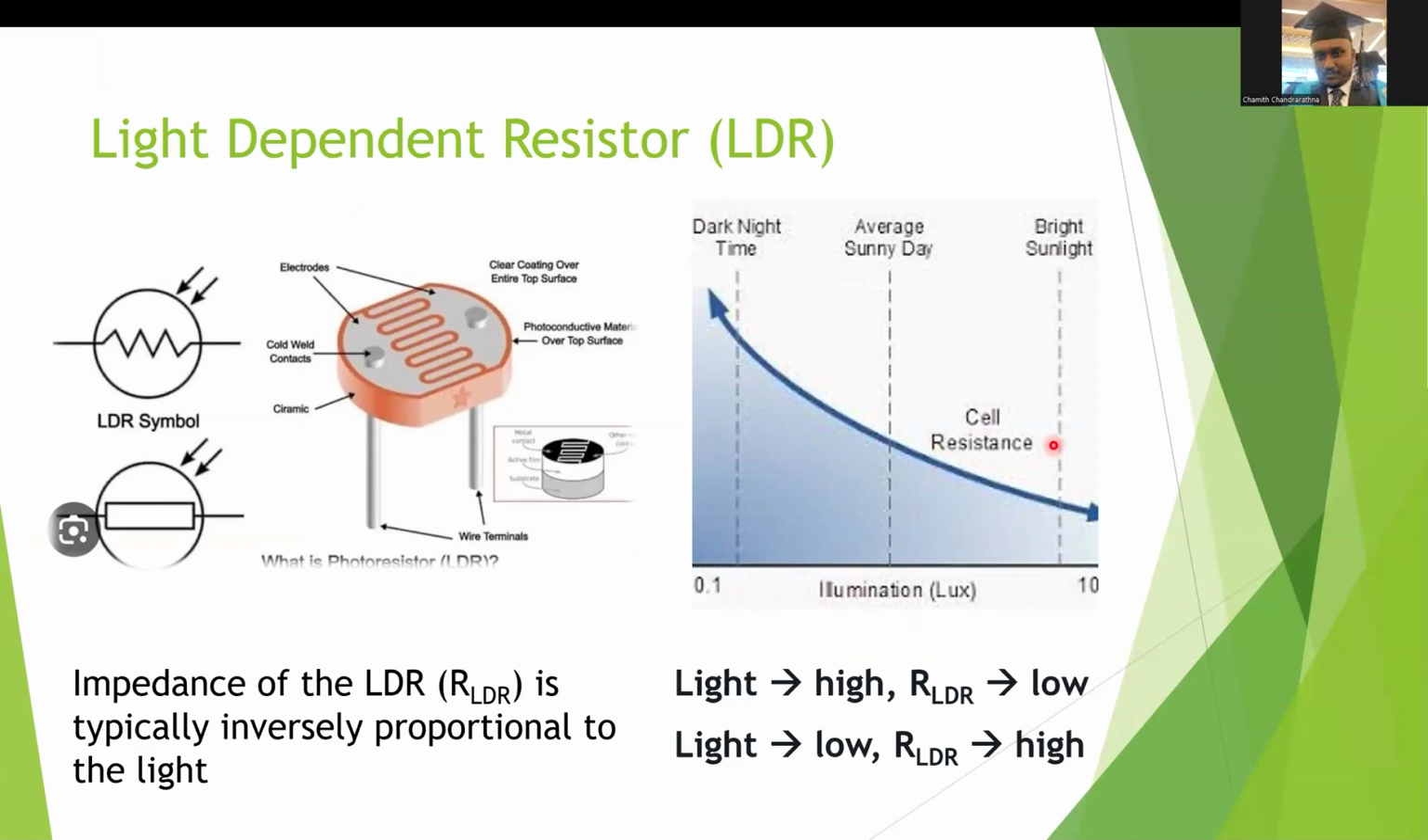We can clearly see that when the light goes high, the impedance of the LDR goes down. When the light goes down, the impedance of the LDR goes high. The conclusion is that the impedance of the LDR is typically inversely proportional to the light. For easy understanding, we can say: light goes high, RLDR goes low. Light goes low, RLDR goes high.